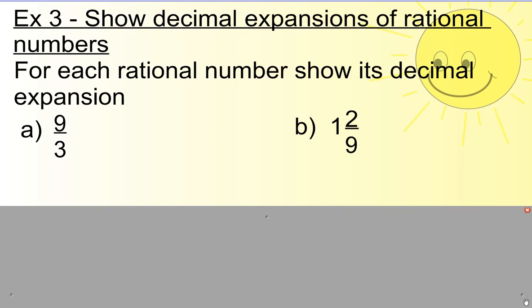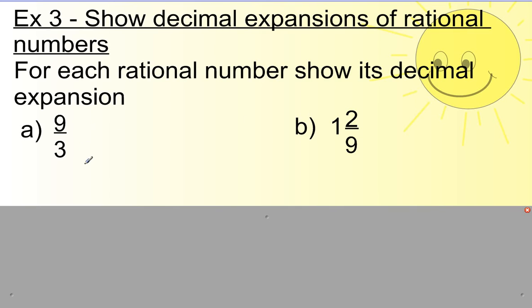Now what about the reverse? We've shown that every single rational number can be written as a fraction, but most of the time what you're going to see is having numbers as fractions can sometimes be more difficult, especially if you're trying to compare them, saying which one's bigger, smaller, because with fractions you need to have common denominators, and that's a pain in the butt. The best, easiest way eventually when we compare fractions is to have them as decimals. So that should tell us that every single rational number can also be written as a decimal. And it can.